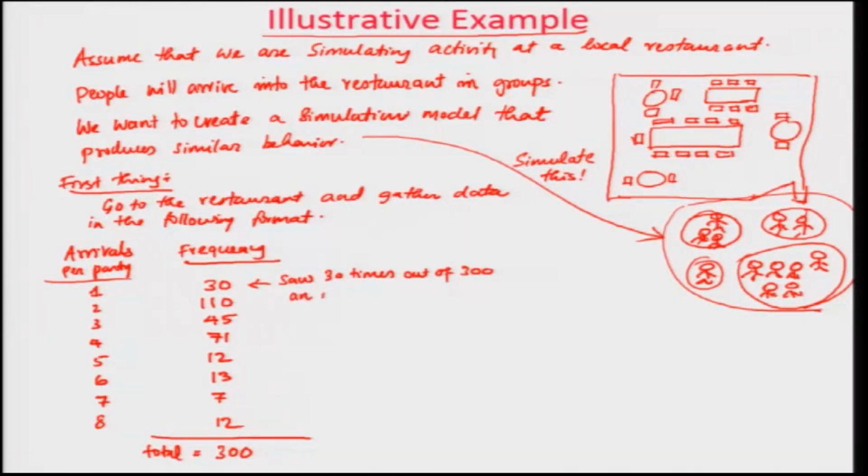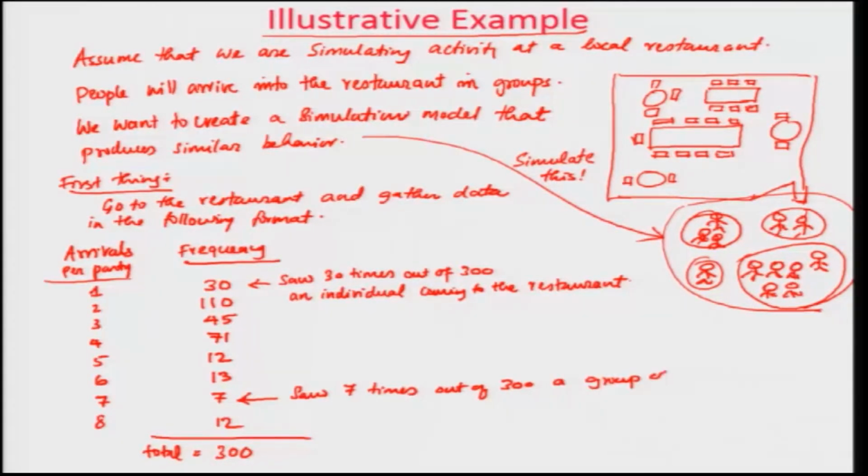an individual came to the restaurant. That is what you saw. What about this case? 7 times out of 300, a group of 7 people came into the restaurant.